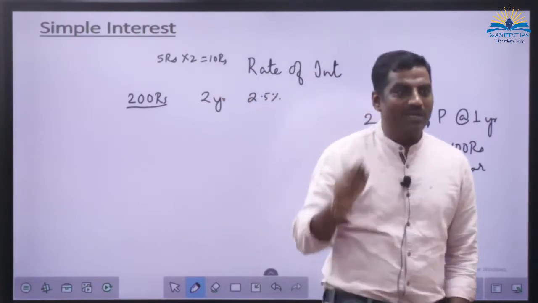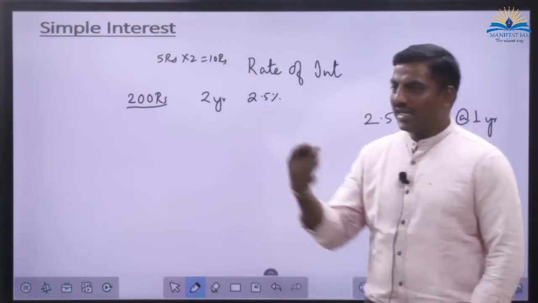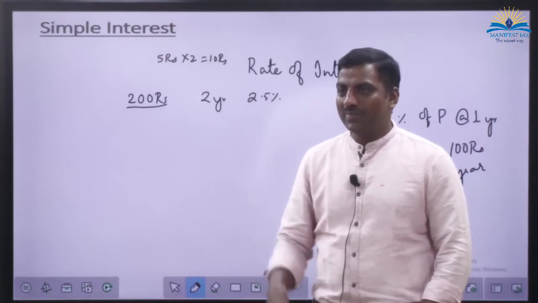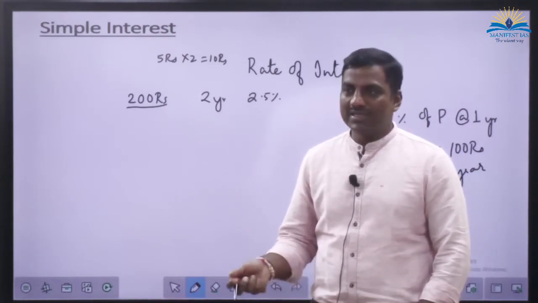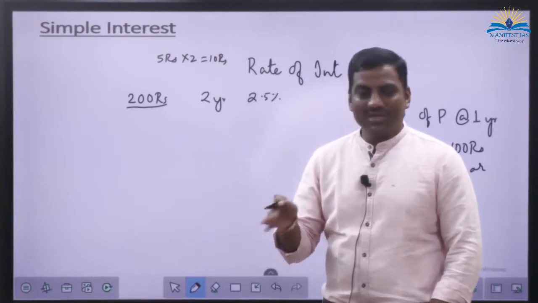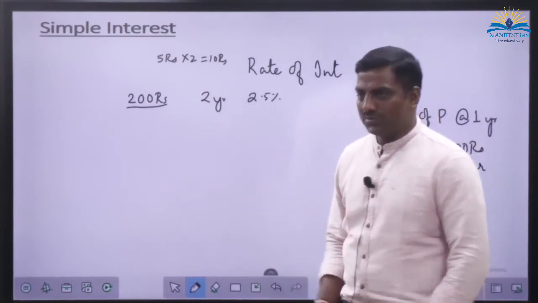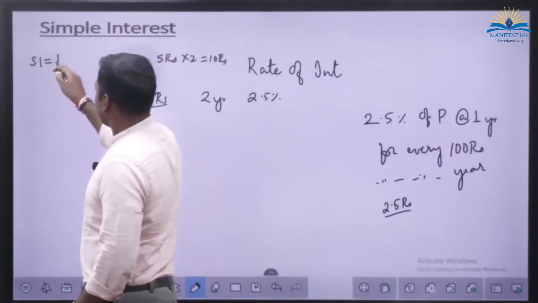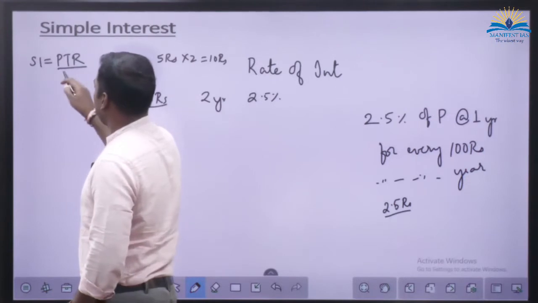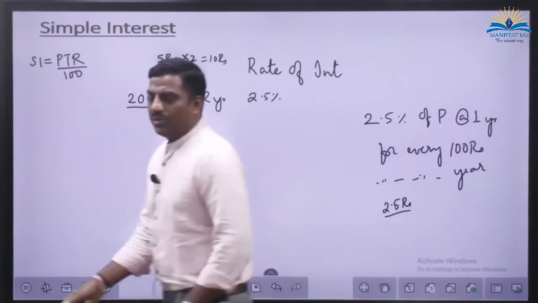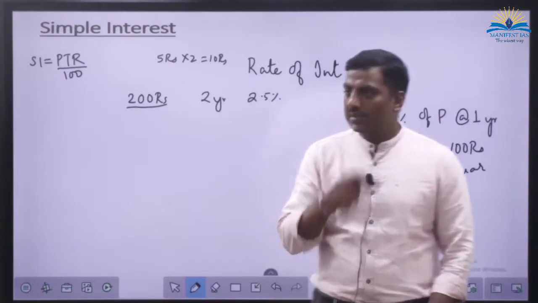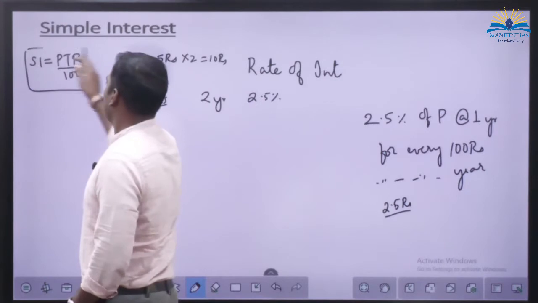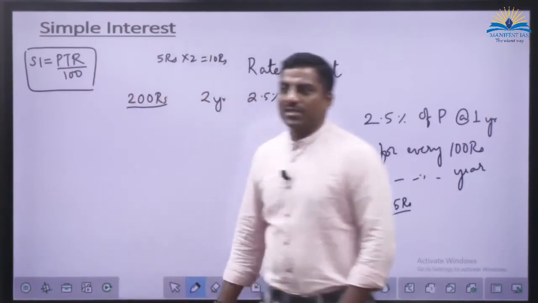I want you to calculate like this. I don't want you to write that PTR by 100. Any teacher can teach you that PTR by 100, and I don't think any pedagogy is needed for that. P is principal, T is time, and R is rate of interest. You substitute and get the value. I don't have a problem. But when you express this as PTR by 100, how many variables are there here?